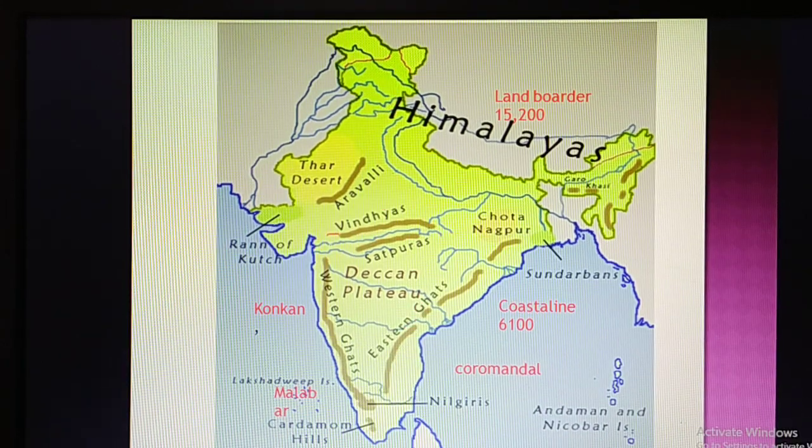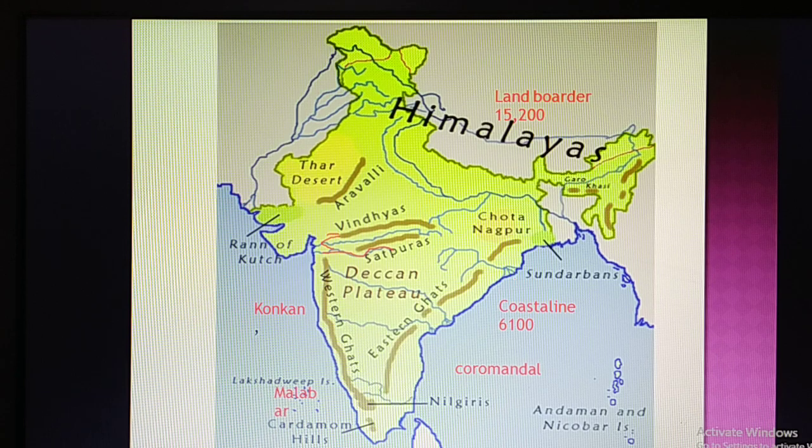Along with this Narmada river, obviously, one more river is located here, that is the Tapti river. The Narmada and Tapti are the two rivers flowing toward the western part of India, the western flowing rivers. Obviously, most of the rivers we see in India flow toward the eastern part of India, but these are the exceptions. So these are the two rivers which flow toward the western part of India.